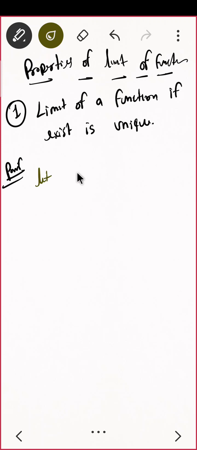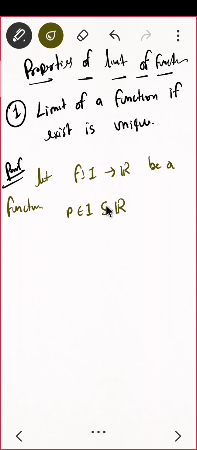Let f from I to R, where I is an interval, be a function, where p belongs to I and I is contained in R. We are talking about a real valued function. Okay, so what do you want to prove? You want to prove the limit is unique.